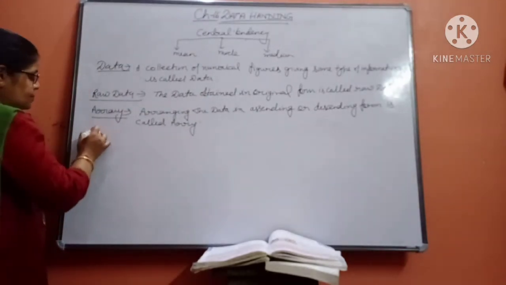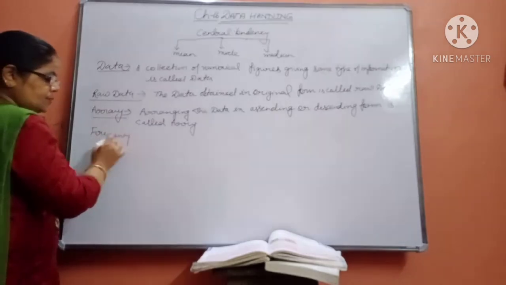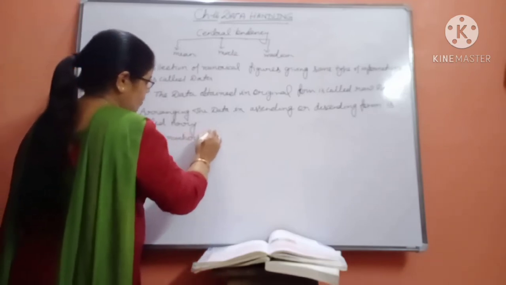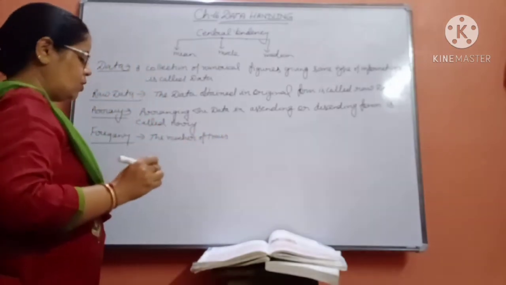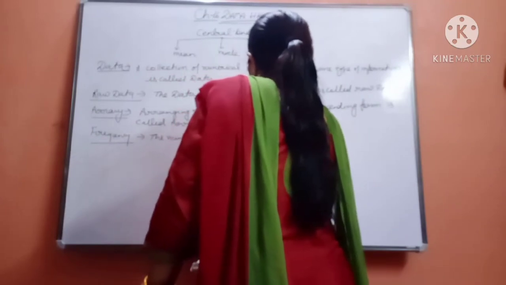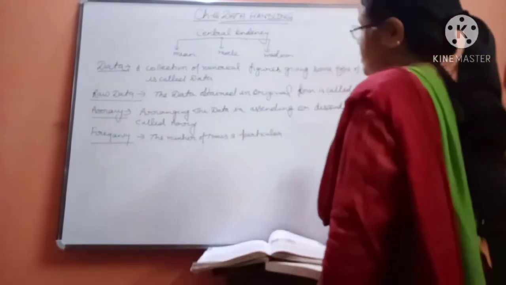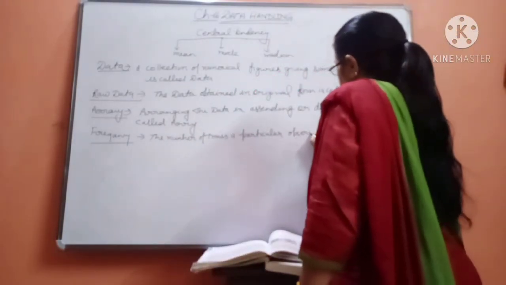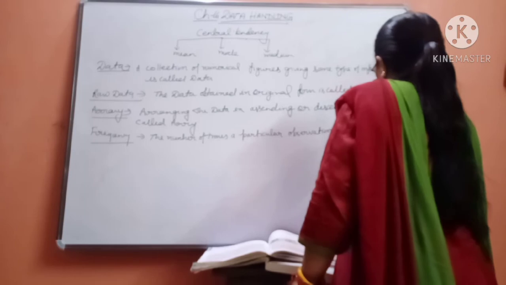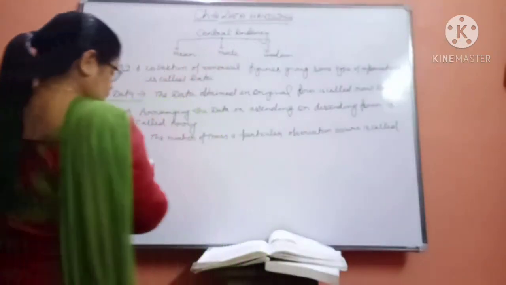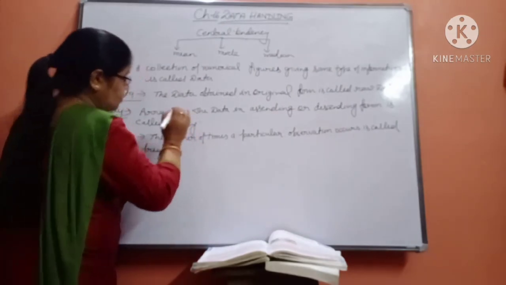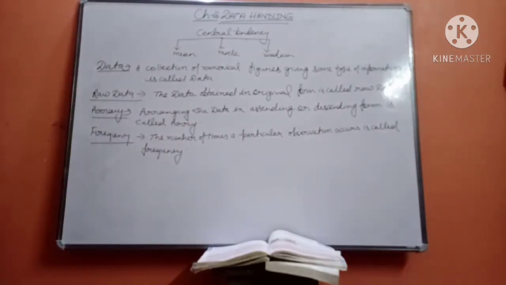Then the next thing is frequency. Frequency means the number of times a particular observation occurs. The number of times a particular observation occurs is called frequency, as I just now explained to you.